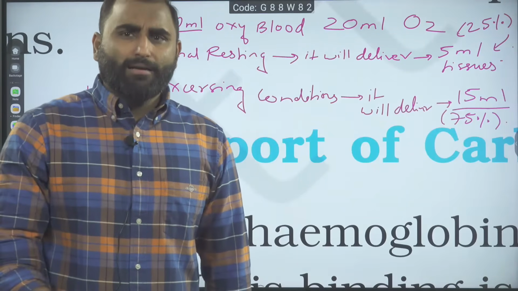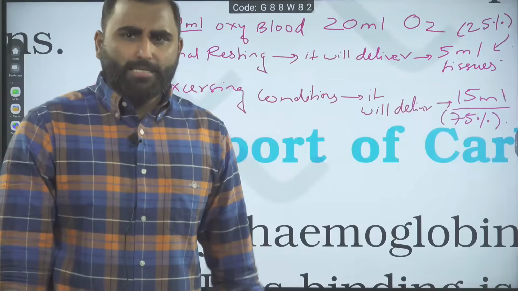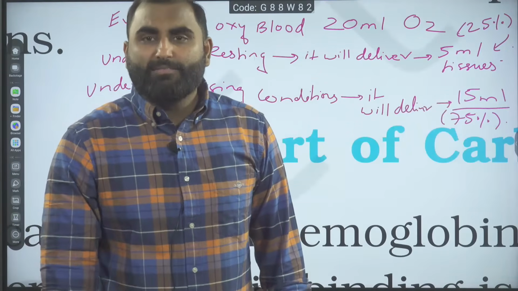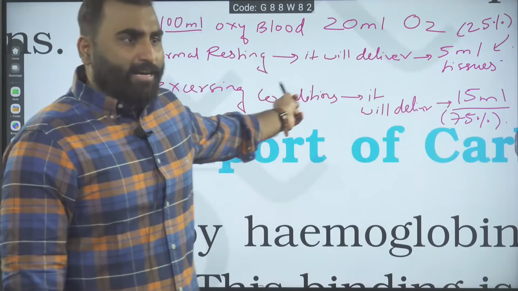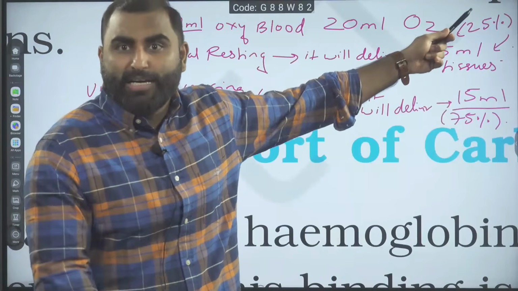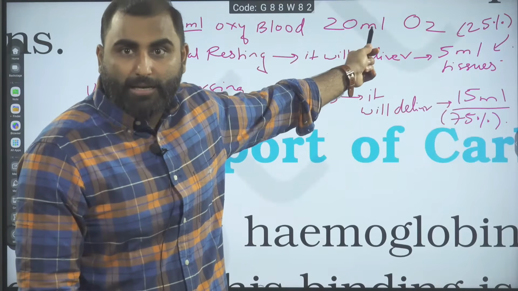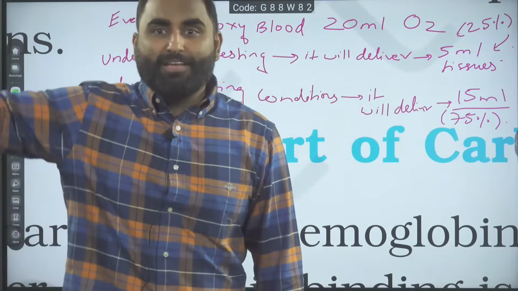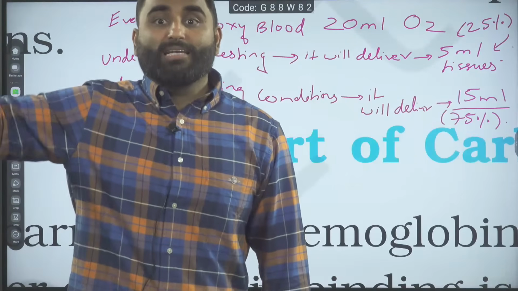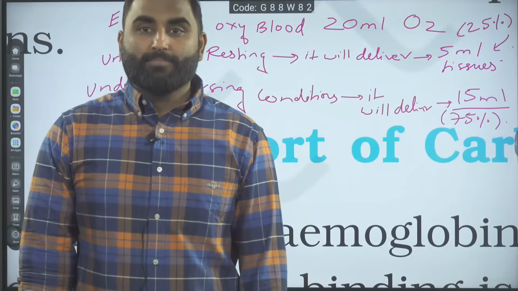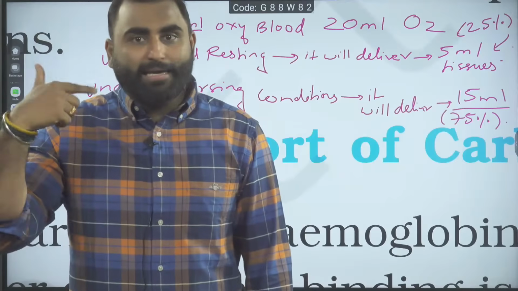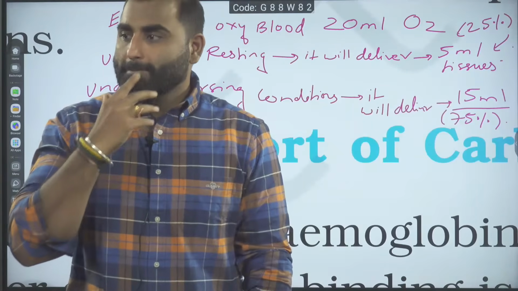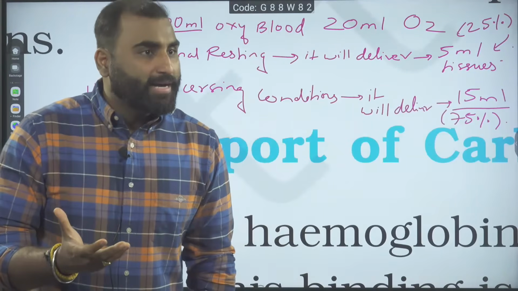So it means that under normal resting conditions, you got 25% of the oxygen. Where is the remaining 75%? Under normal resting condition, your tissues got 25% of the total oxygen, that is 5 ml. The remaining 15 ml went into the veins. So that is 75% in the veins. Are you getting me? Is this clicking with you guys?